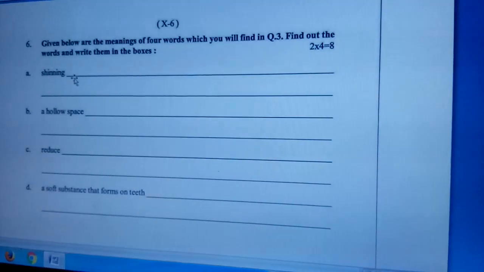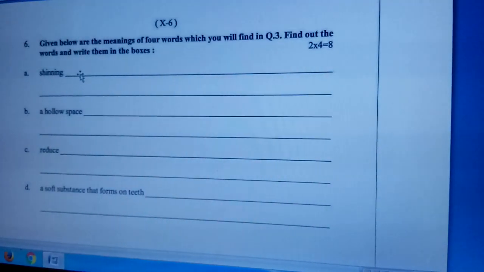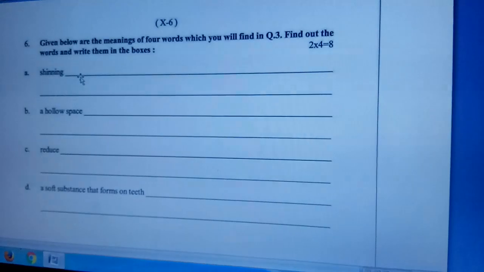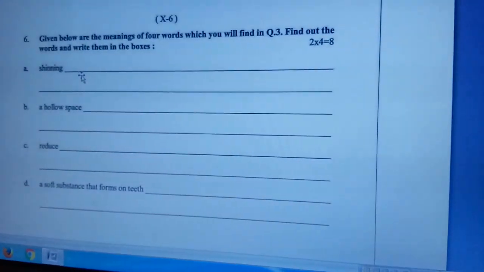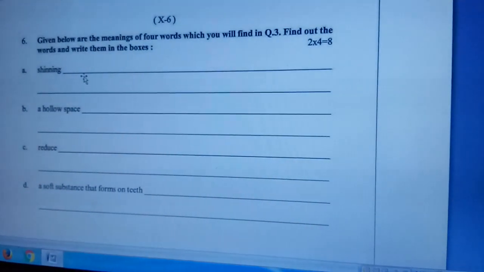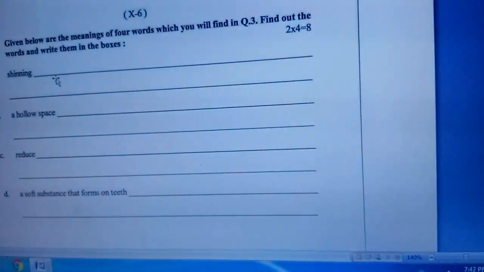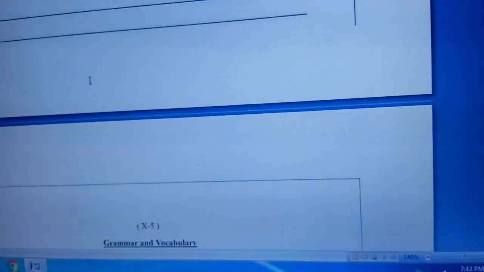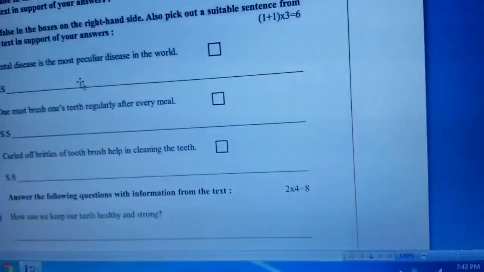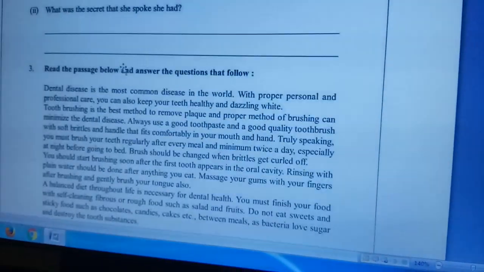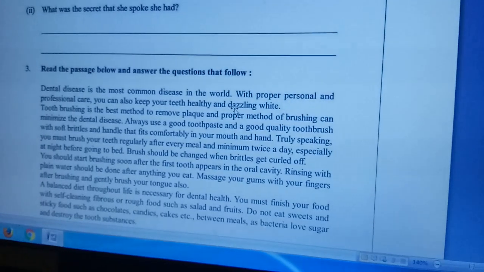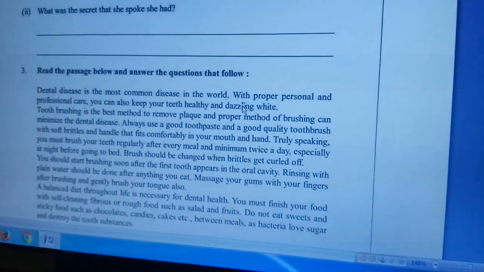You have to pick out the words from the text given in passage number 3. That is the answering passage. 6a, shining, dazzling. You can find the word here, dazzling, in the second line.